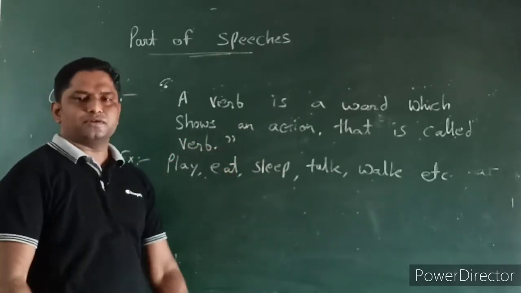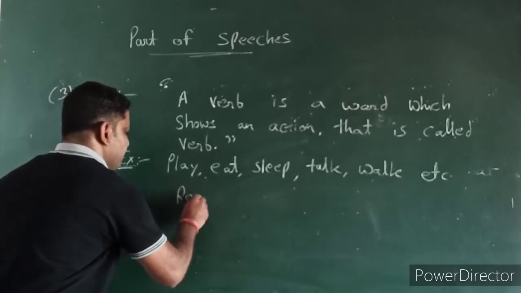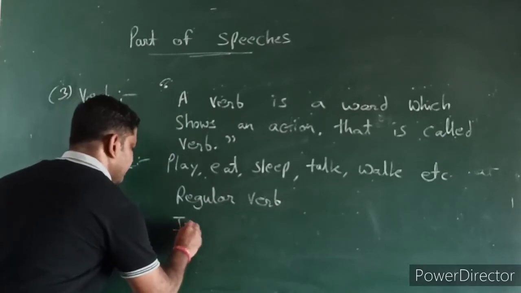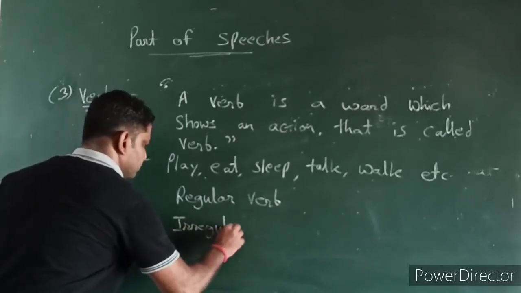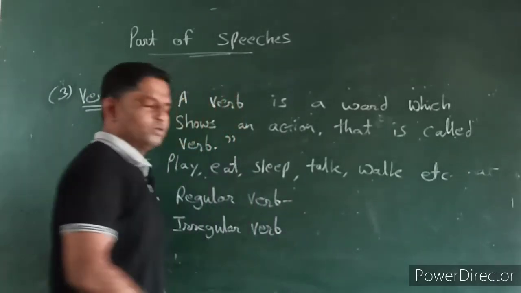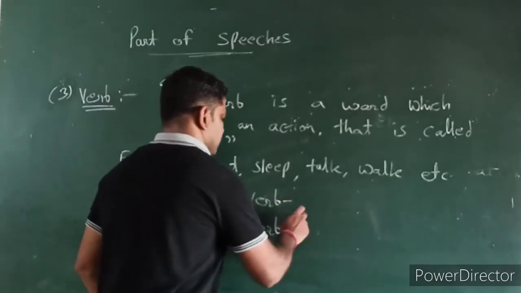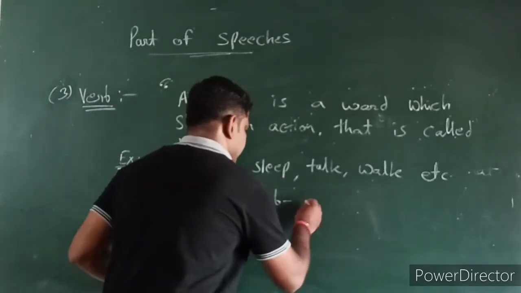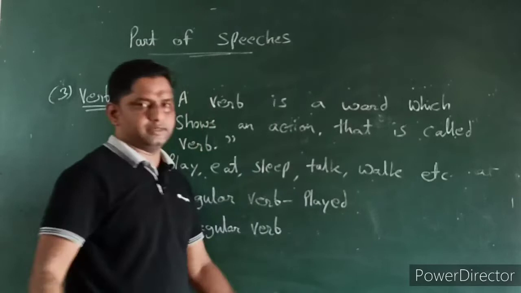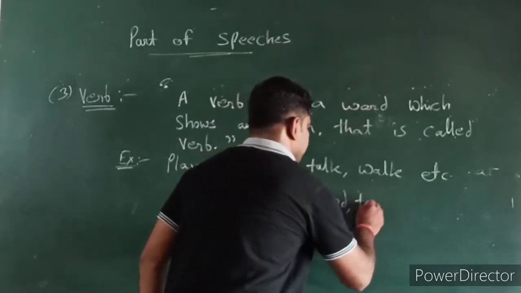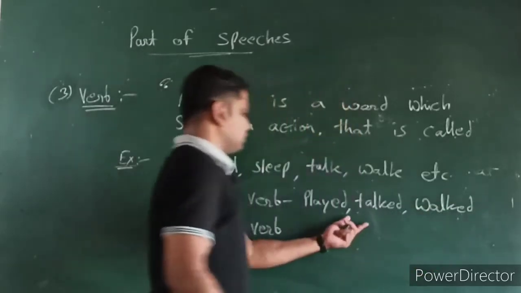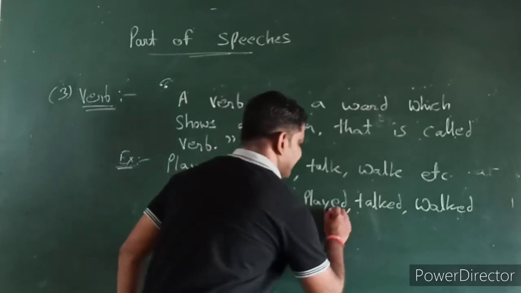We have two categories of verb: regular verb and another is irregular verb. In regular verb we take only those verbs which consider as an ed. Like if I write play, the second form of play we consider as played, walked. These are the verbs where ed comes, right?